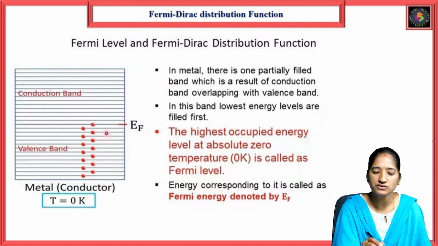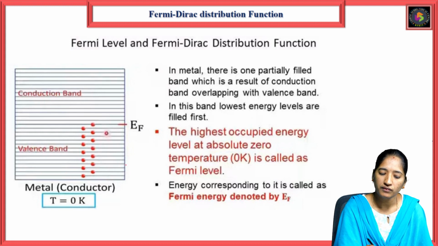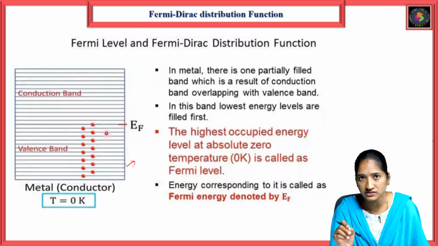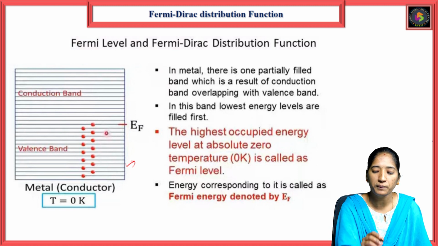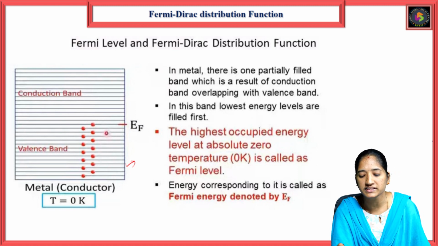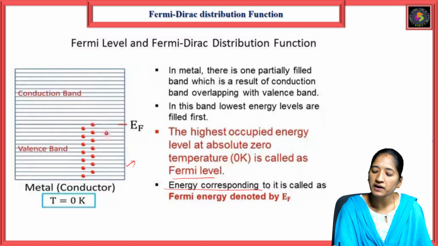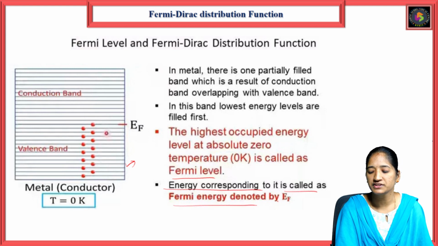The first, lowest band is called the valency band. The lowest energy levels are filled first. This valency band is filled by the electrons first. So the highest occupied energy level at absolute temperature is called the Fermi level, and the energy corresponding to it is called the Fermi energy, denoted by EF.